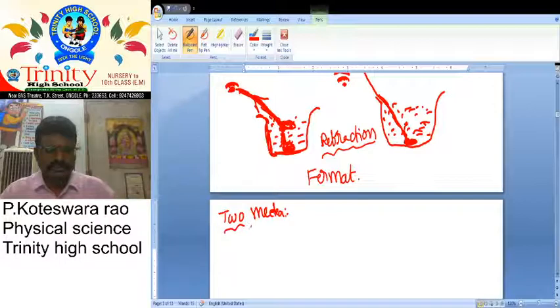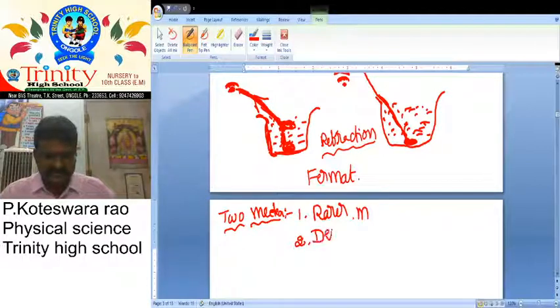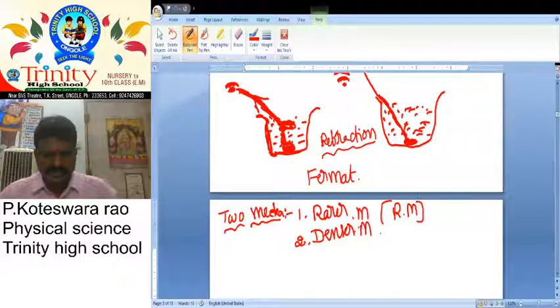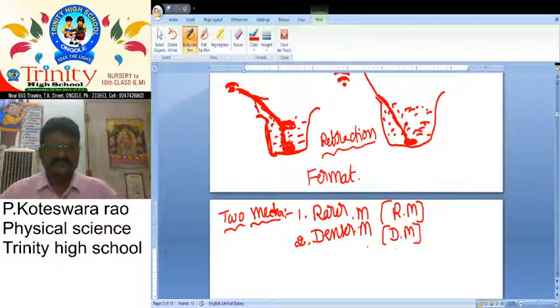The first one is the rarer medium, and the second one is the denser medium. The first one is simply called RM, rarer medium, and the second one is DM, denser medium.